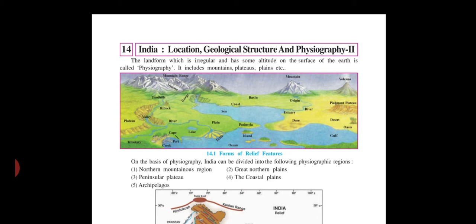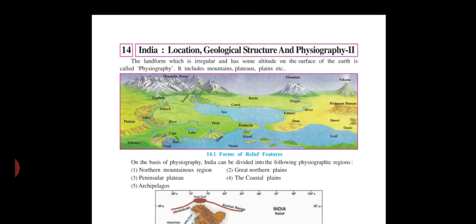In this lesson number 14, physiography 2, mainly you are going to learn about the 5 physiographic divisions of India one by one.